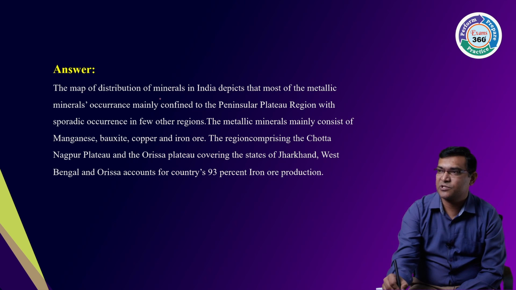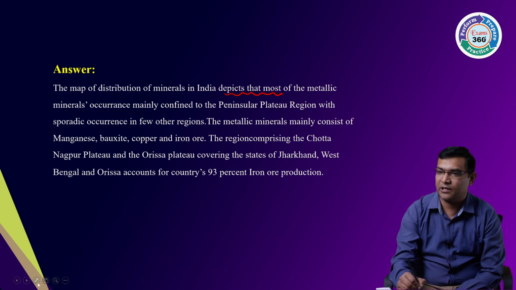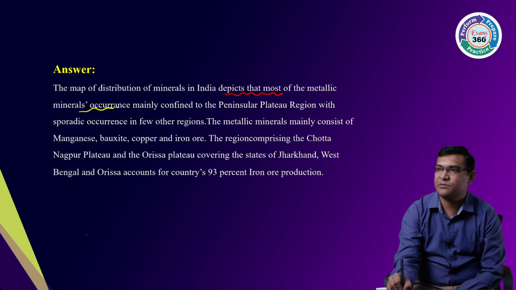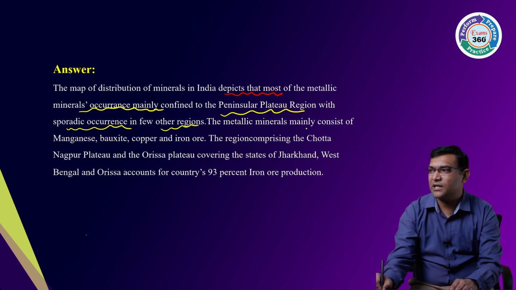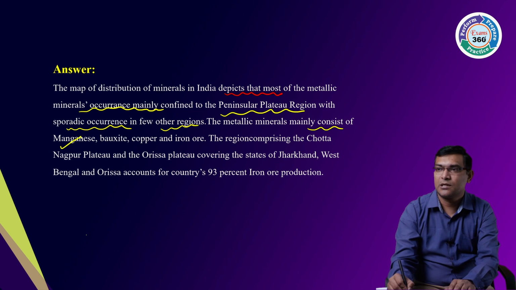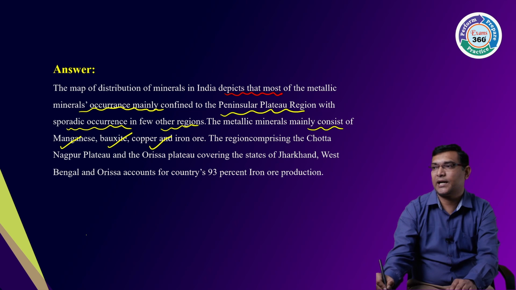The map of distribution of minerals in India depicts that most of the metallic minerals occur mainly in the peninsular plateau, with sporadic occurrence in a few other regions, very few. The metallic minerals mainly consist of manganese, bauxite, copper, iron ore.